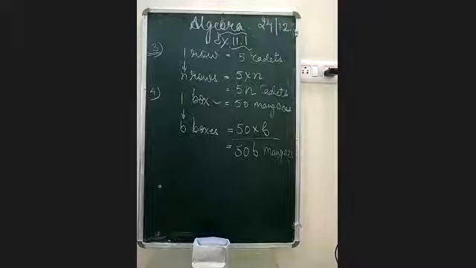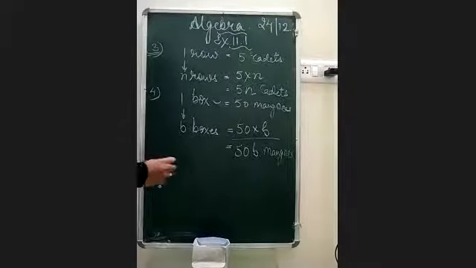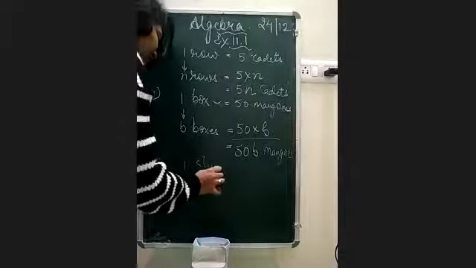Now moving ahead with question number 5. The teacher distributes 5 pencils per student. It means one student is getting 5 pencils.